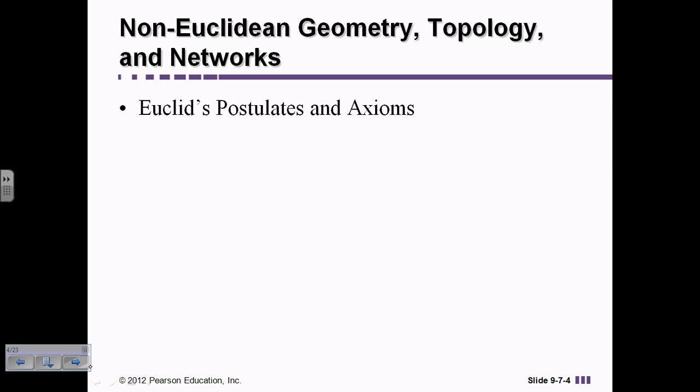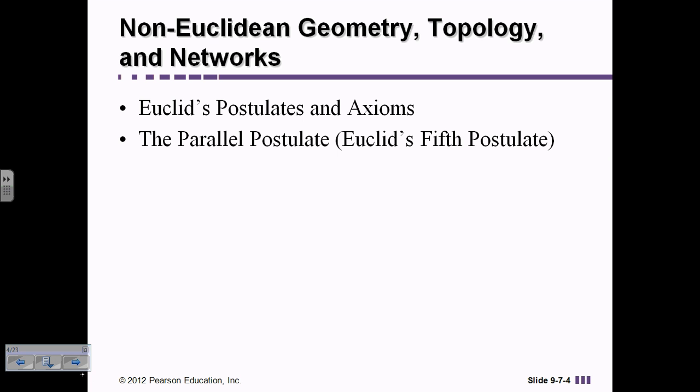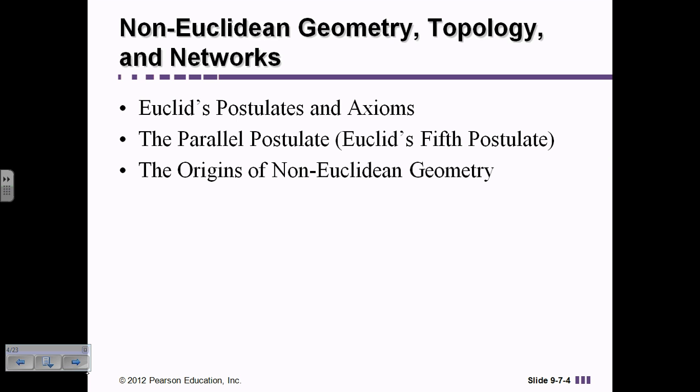But we're going to talk about something called Euclid's postulates and axioms, and we're going to be talking about the parallel postulate, which was the big postulate that differentiated between Euclidean and non-Euclidean geometry. We're going to be talking about the origins of non-Euclidean geometry, something called topology and networks.